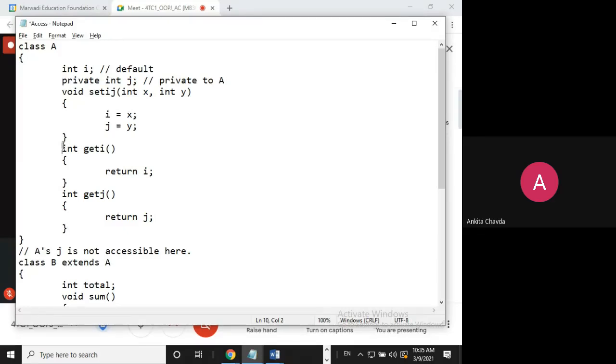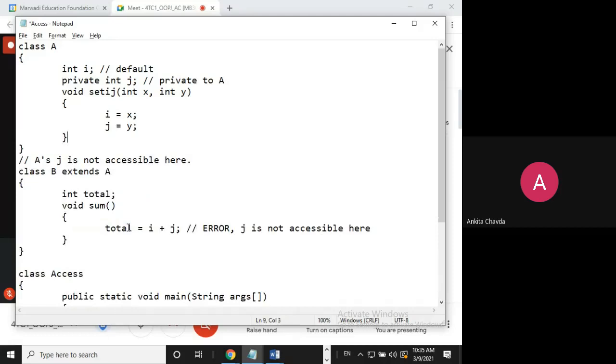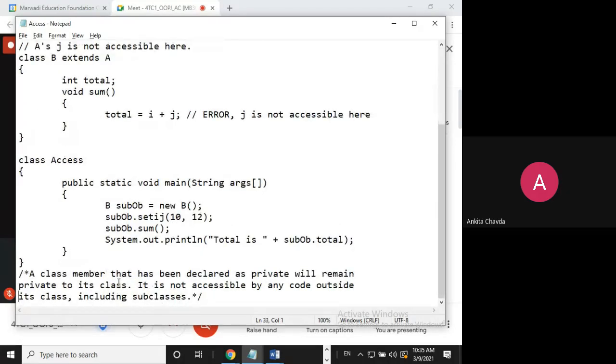So I'm not changing my original copy. So here a class member that has been declared as private will remain private to its class. So it is not accessible by any code outside of its class, including subclasses. Though it is its subclass, still they cannot use those variables. Okay.